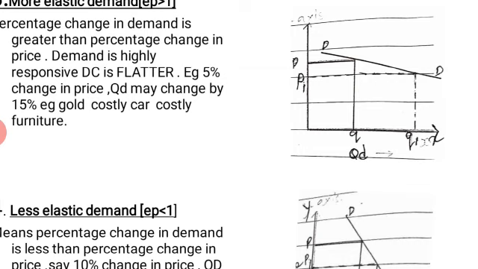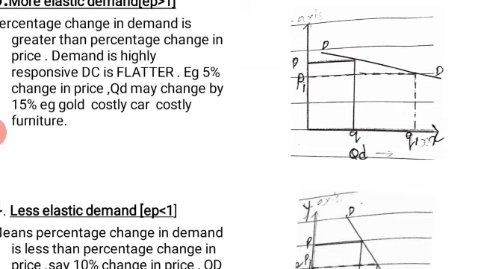You see in the diagram, the gap between P and P1 is less, but the gap between quantity demanded of Q and Q1 is more or greater. That is small change in the price, greater change in the quantity demanded. So here the demand curve is flatter and it is highly responsive. Means small change in the price, demand reacts to a greater percentage. Example, 5% change in the price, quantity demanded may change by 15%.